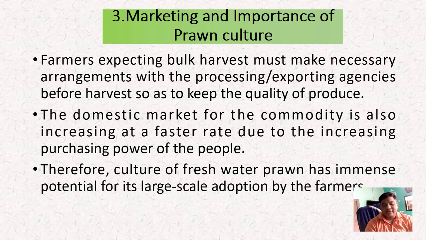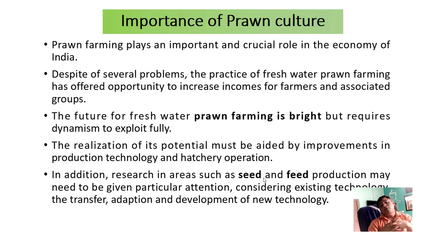I have already told you that the cost of this particular prawn is very high, about 500 per kg at which the prawns are sold to the people. Therefore, the culture of freshwater prawn has immense potential for large scale adoption by the farmers. That's why this technology, these techniques, this culture system is very important as far as fish farming is concerned. So this is again a very important culture system in non-fish organisms.